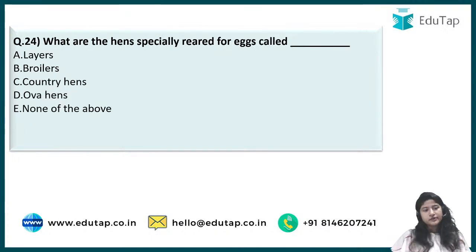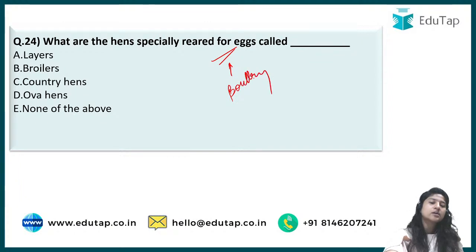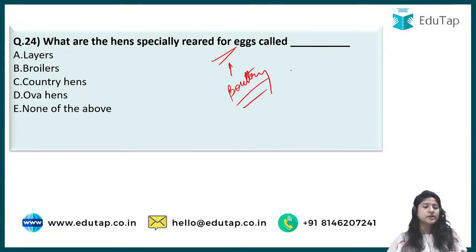Next is question number 24, which says what are the hens specially reared for eggs called? So one question from poultry as well. They ask a question every year from poultry and animal husbandry, and animal husbandry does not only include cattle, it includes sheep and goats as well. For the first question of this session today, we had that of a goat, so that is also part of animal husbandry. Animal husbandry does not only mean cows and buffaloes; you need to understand that.